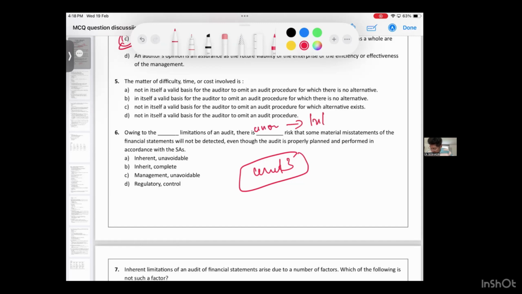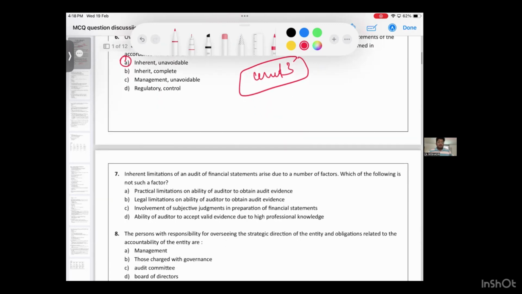It is dash risk, which you will learn in which chapter? Because of dash limitations. Option A. Because always, can you give a 100% guarantee for an FS audit? No. Because there are always elements of risk in it. Because there's an inherent limitation, it is unavoidable. Coming on to the seventh question.